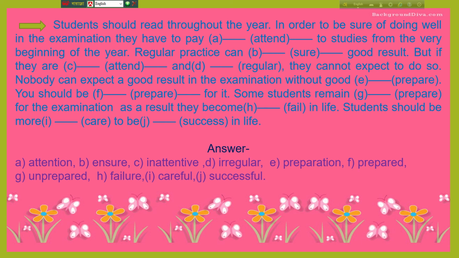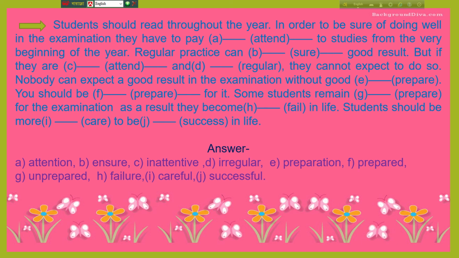Let's see the next sentence. Regular practice can sure good result. So the answer will be: regular practice can ensure good result. But if they are inattentive and irregular, they cannot expect to do so. Nobody can expect a good result in the examination without good prepare.